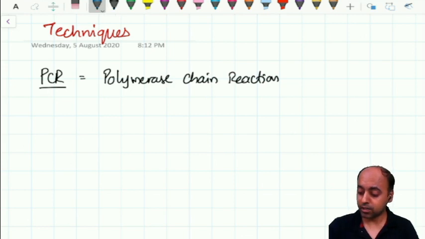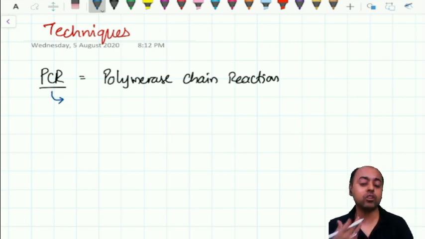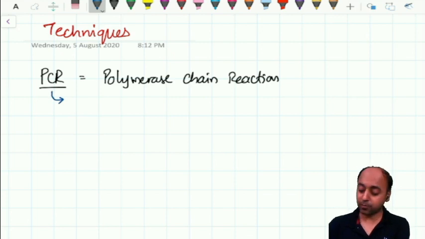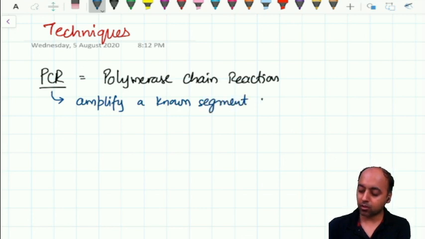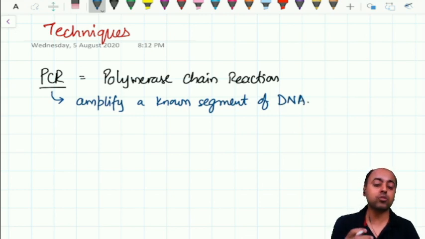But you have to understand what the PCR does. What is the effect of doing the PCR? Why do you want to do the PCR? So PCR will primarily amplify a known segment of DNA. So there are two things to be noted.